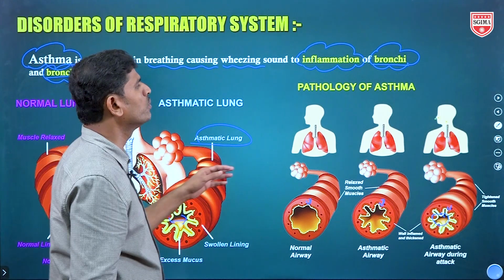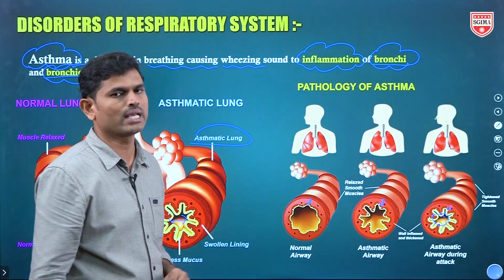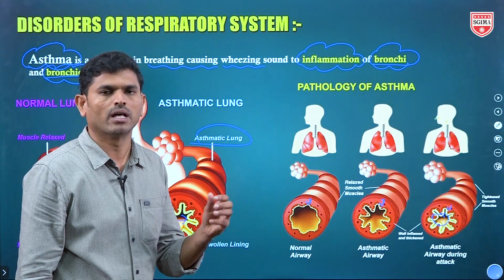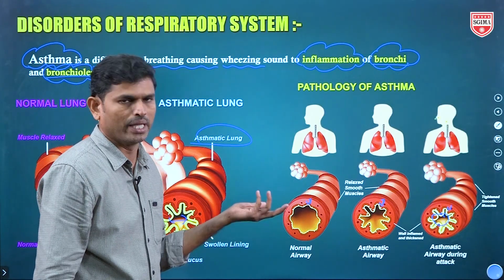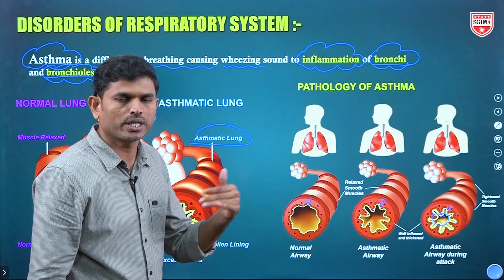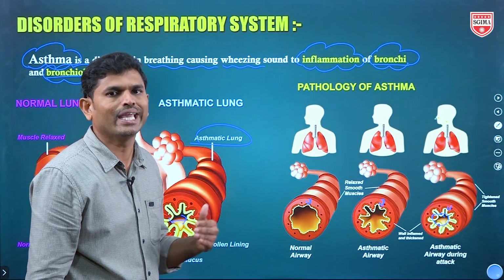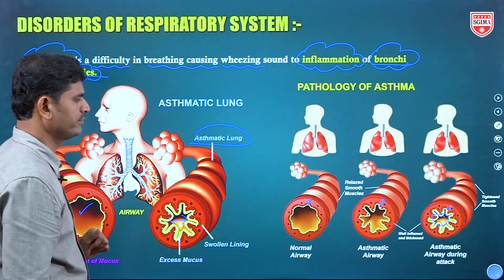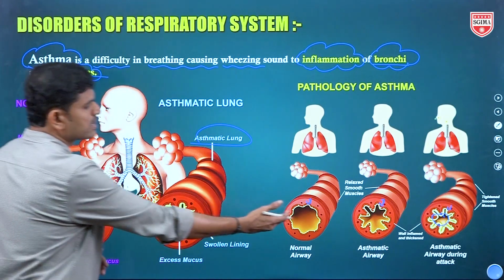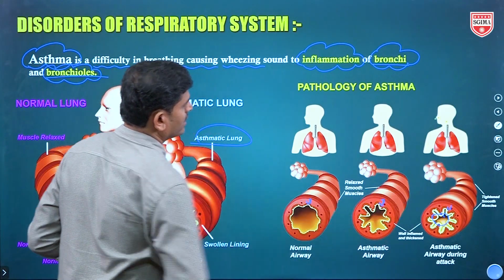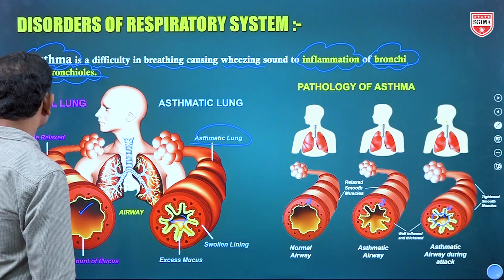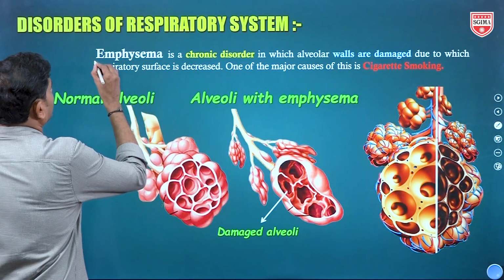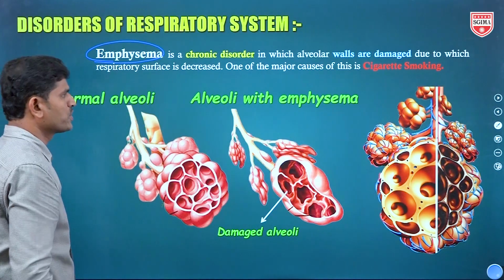It leads to a wheezing sound. That is called inflammation: swelling, redness, and maybe not pain, but obstructing the pathway of air transfer or conduction. So this is asthma. From this diagram we can simply understand what happens. Next slide. The next disorder they have given is emphysema.